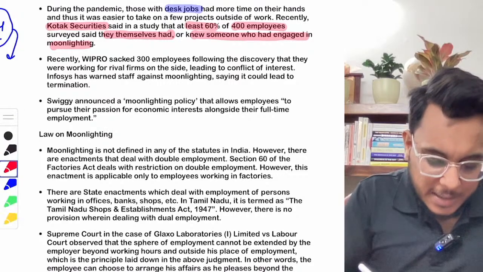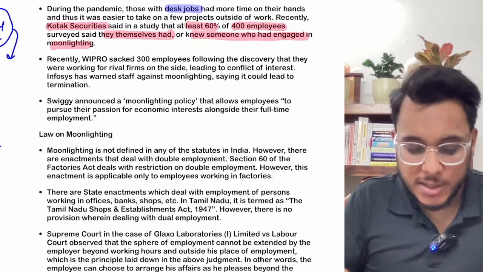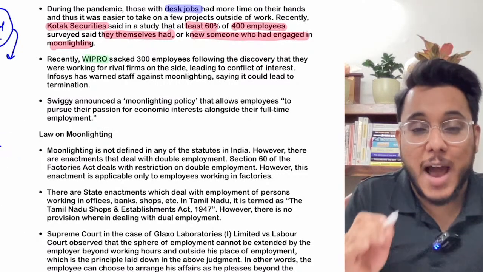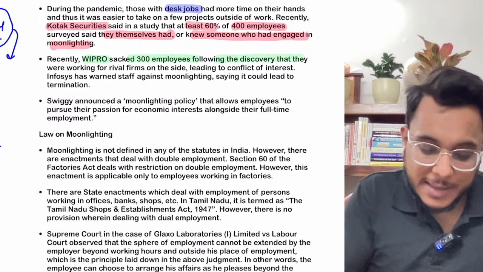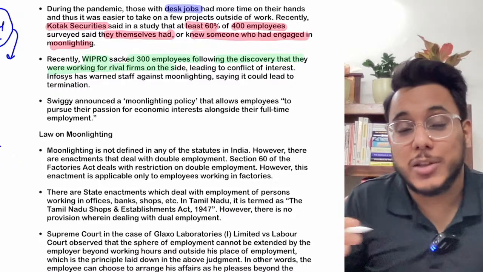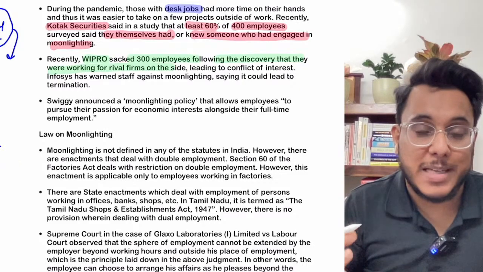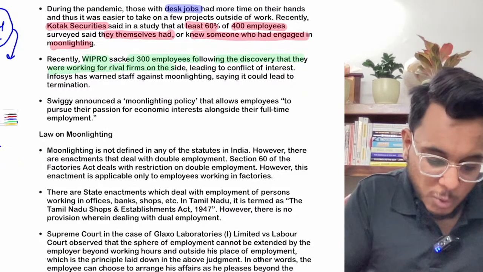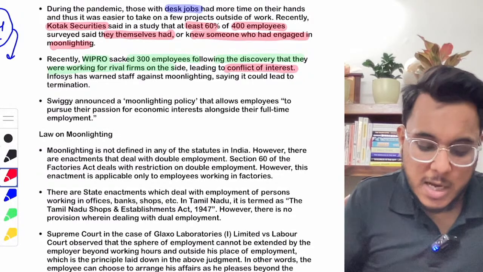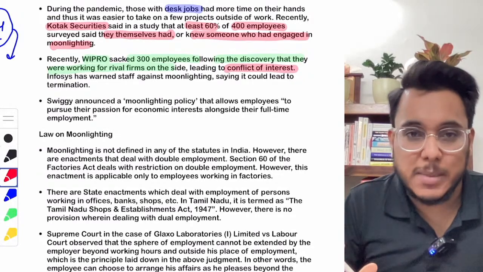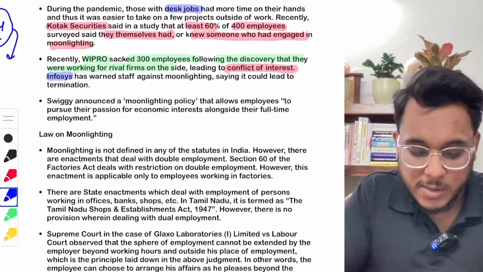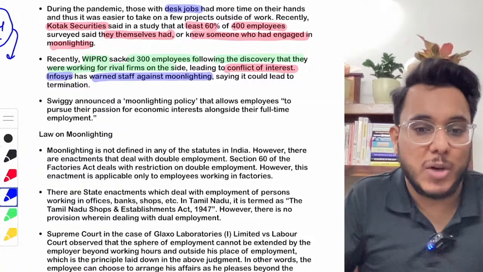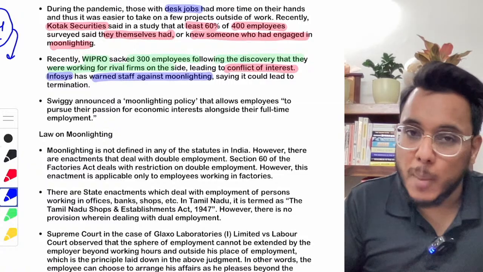Now, recently, what has been the companies' reaction? For example, Wipro has terminated, Wipro has sacked 300 employees when they found that they were doing moonlighting for rival firms, for other companies. Wipro said that it was leading to a conflict of interest, and because of this conflict of interest, they removed these people. At the same time, another IT company, Infosys, has warned their staff against moonlighting. They say that they should not moonlight.